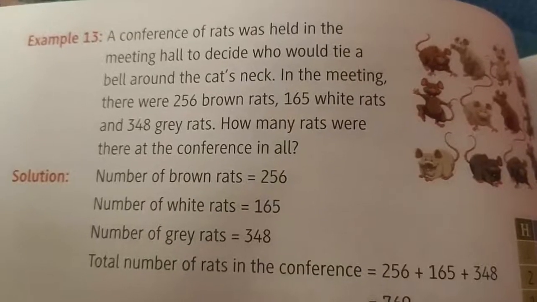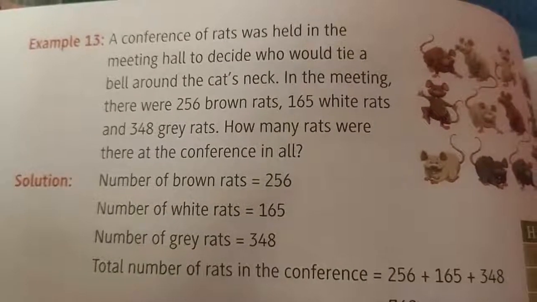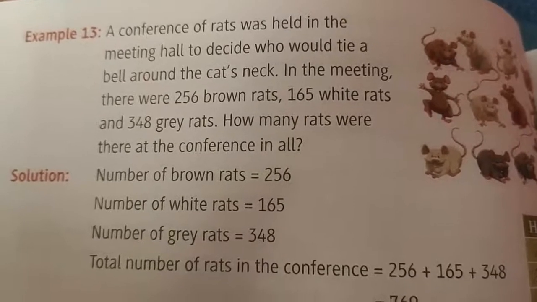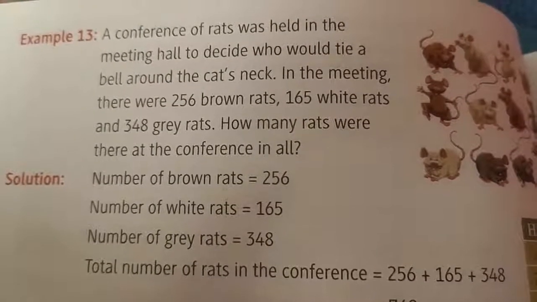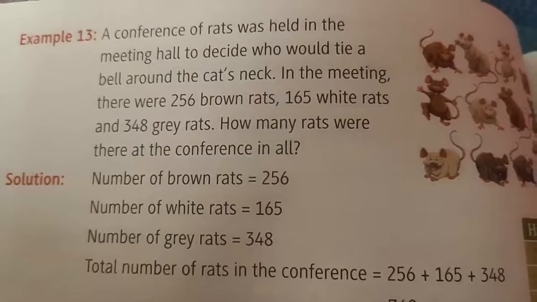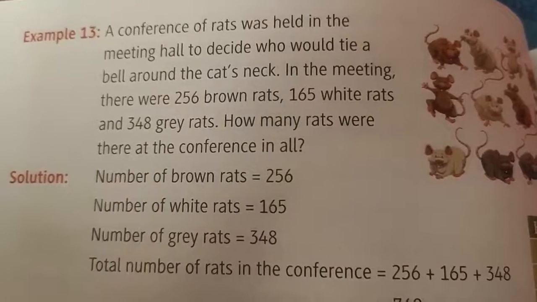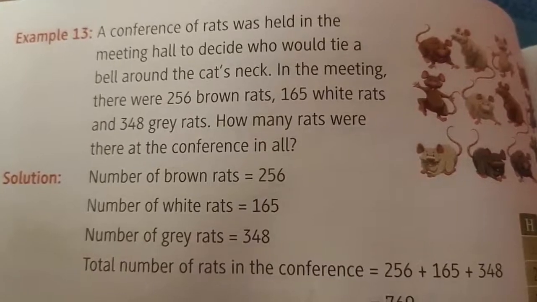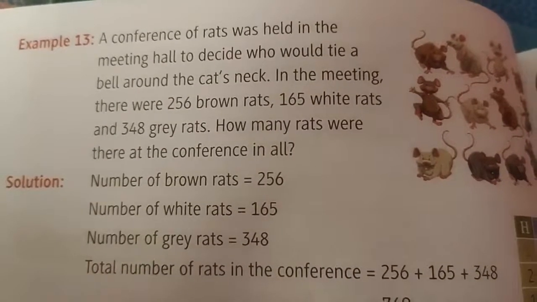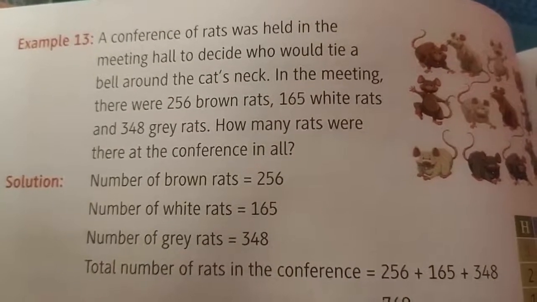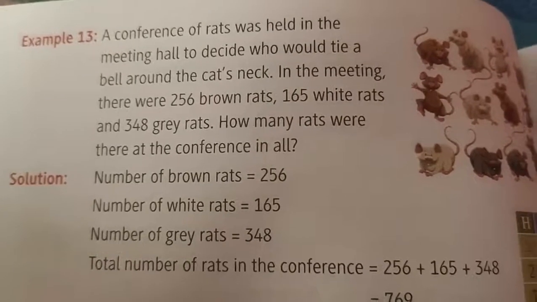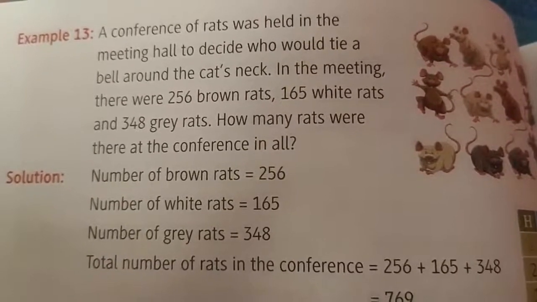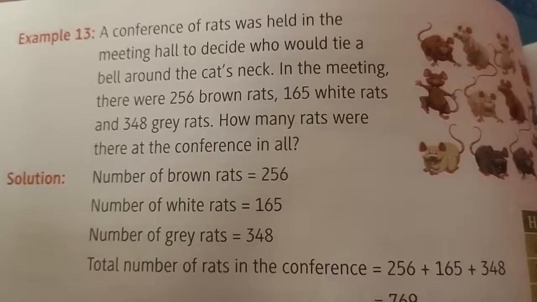So now first we will see the example number 13. A conference of rats was held in a meeting. As teachers have a meeting, in the same way the rats were also having a meeting. A conference of rats means a group of rats was held in a meeting hall to decide who would tie a bell around a cat's neck.